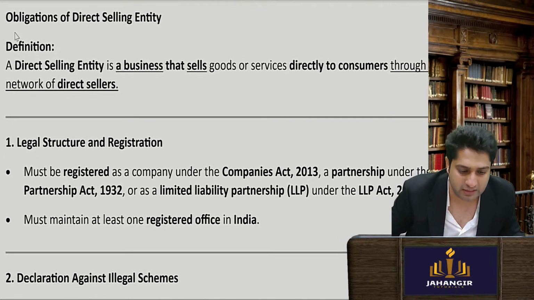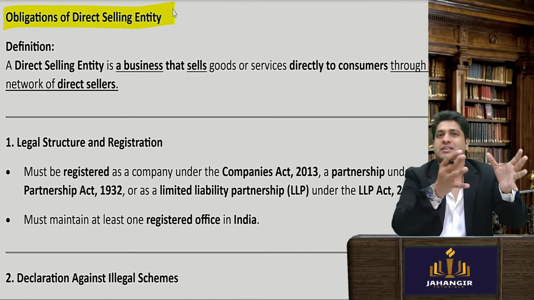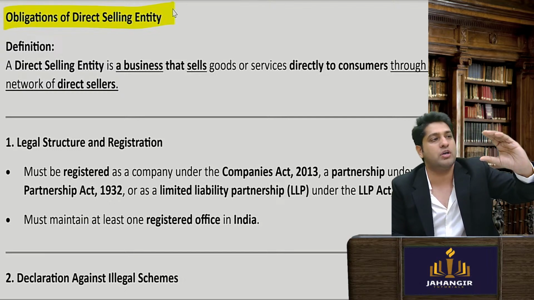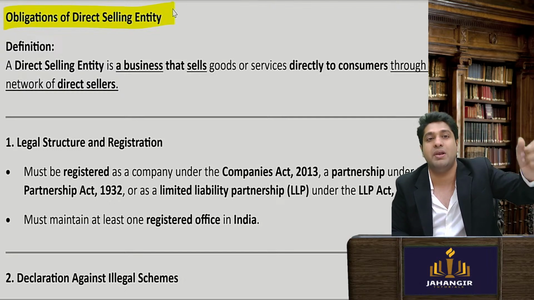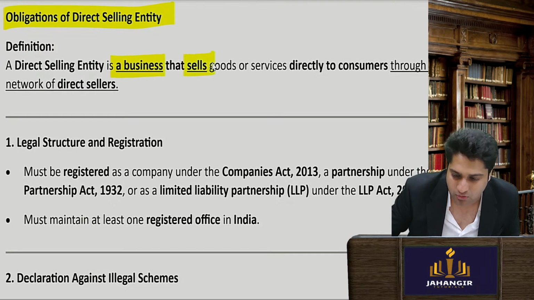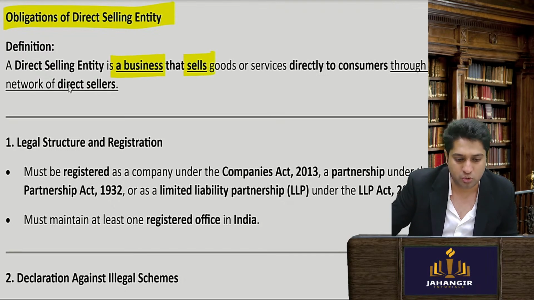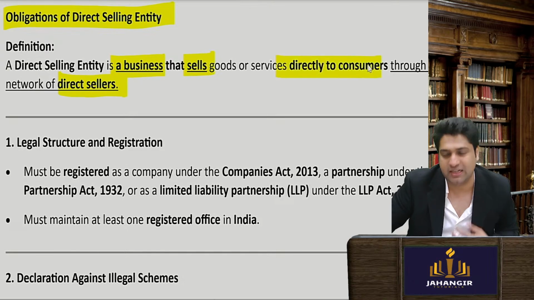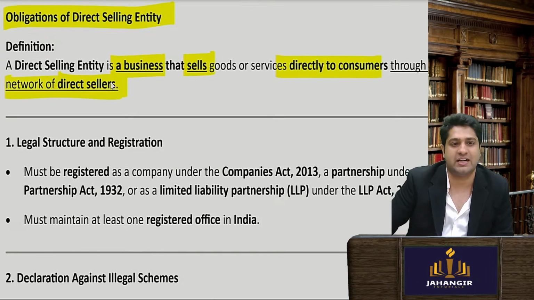Now, first we understand the concept, then we see what is the responsibility of the seller, the obligation and duty. So first thing is they should only sell goods either directly to consumers or through its network of direct sellers.